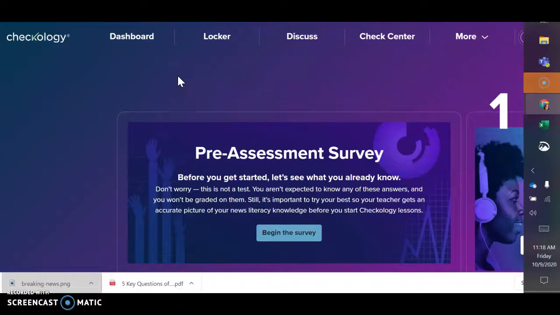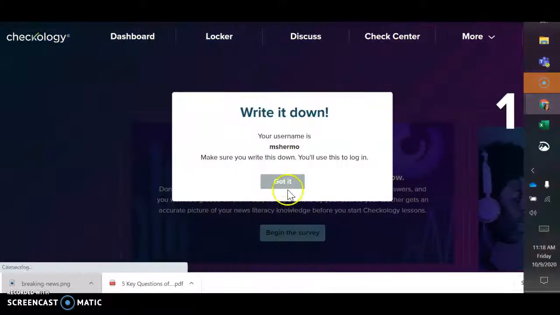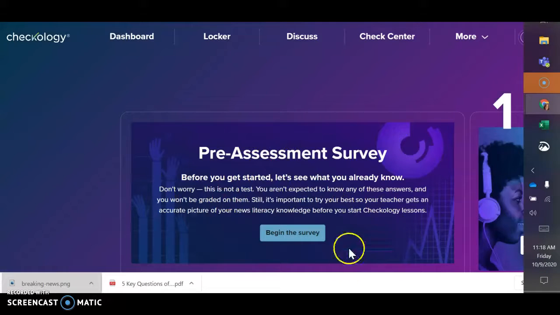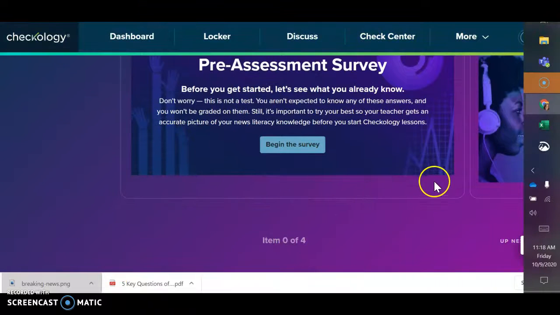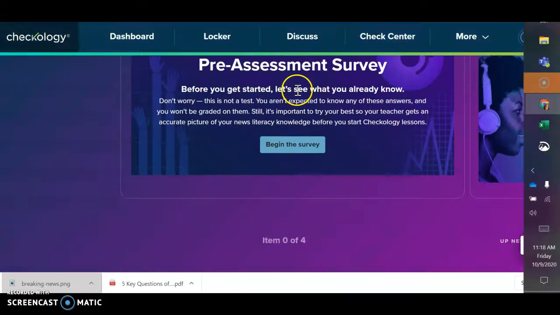Okay, once you've successfully registered for our course, you should be taken to the dashboard, which looks like this. You will need to take the pre-assessment survey, and then once you complete that, you're just going to keep going. It is not a real big survey, it's just a survey.